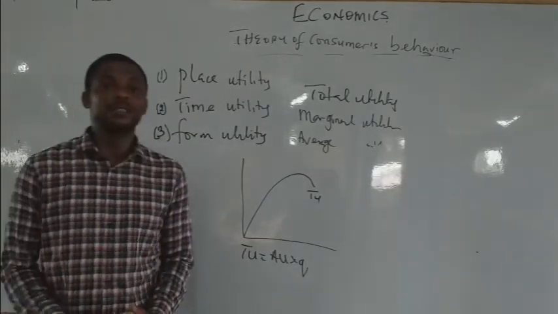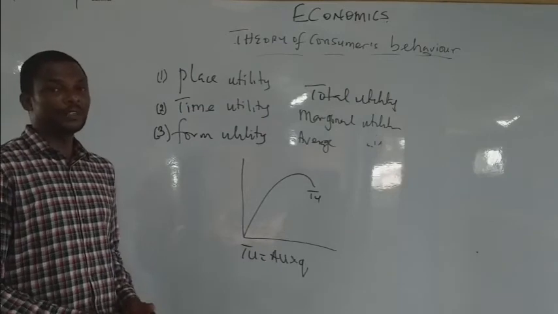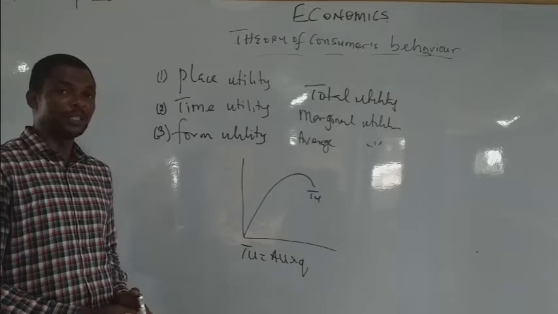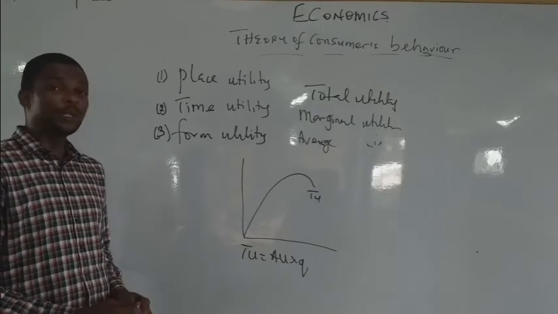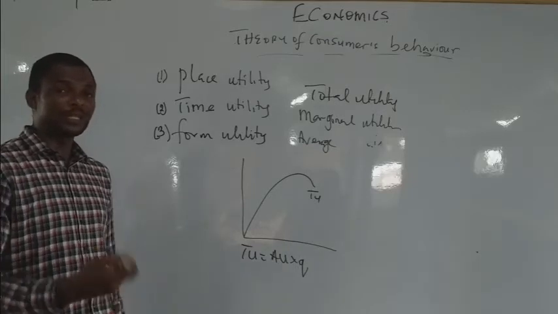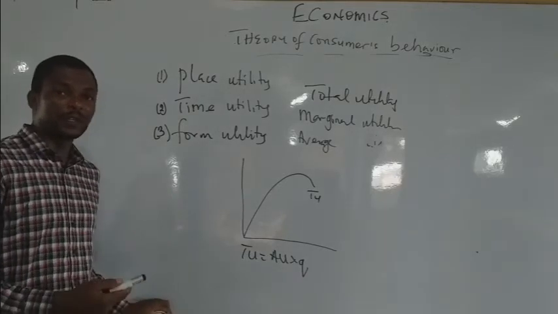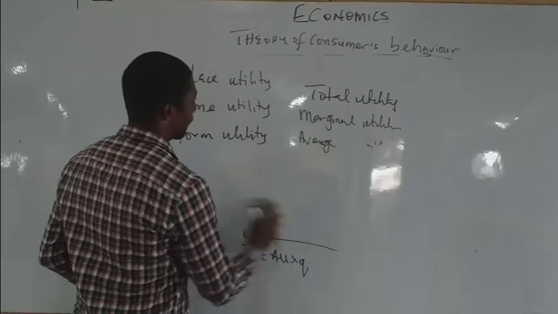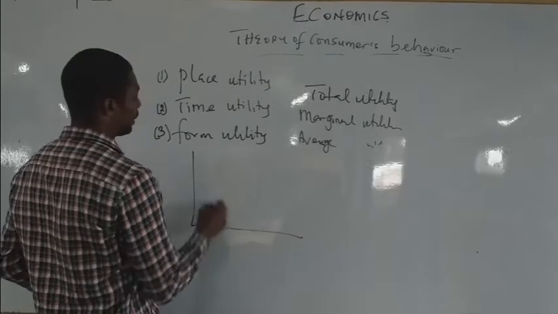Then the next line is what? The marginal utility. When you talk about marginal, you're talking about additional. The additional satisfaction that you derive as a result of consuming an extra unit of a given commodity is referred to as marginal utility. So marginal always entails additional. And additional goes with satisfaction. The additional satisfaction that you derive as a result of consuming an extra unit of a given commodity is called what? Marginal utility.